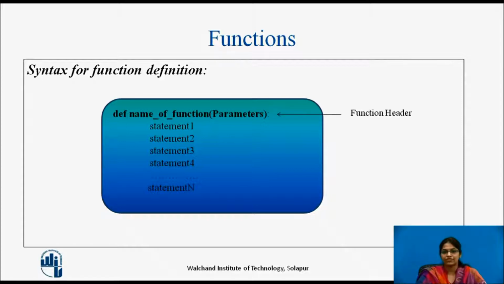One is called the function header, which constitutes the def keyword followed by the name of the function, then a list of parameters. And the second part of the function definition is the function body, which are the statements which are actually performing some special task.